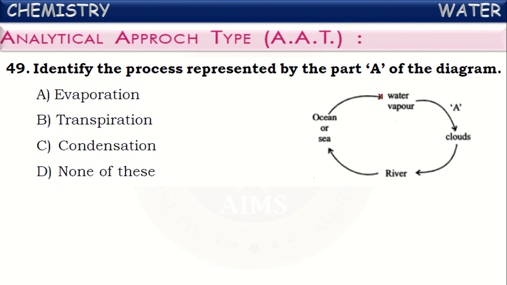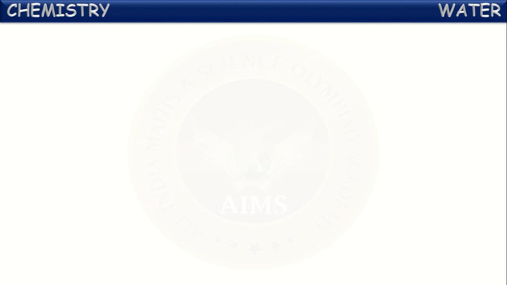And the water vapor present in the clouds is condensing and forming clouds here. The vapor present in the clouds will be precipitated and again forms rains and reaches the rivers. So here, the process of conversion of water vapor into clouds is called condensation. It becomes small droplets of water and forms clouds. That process is called condensation. It is a condensation process. Okay, next.